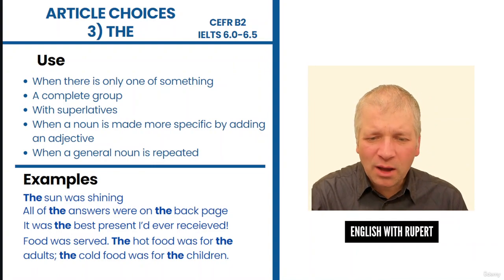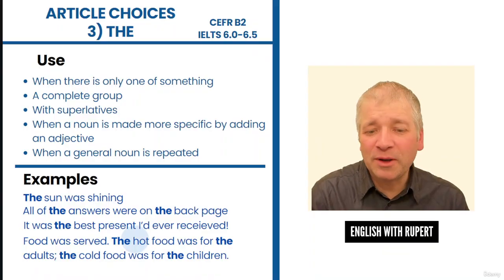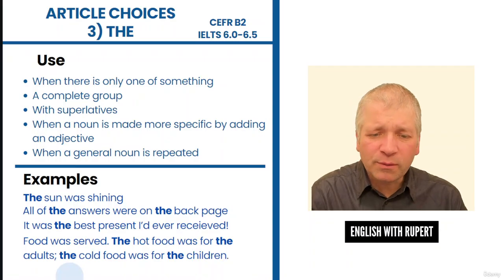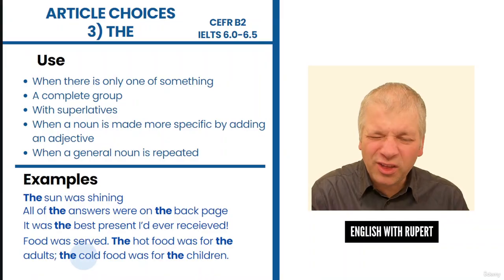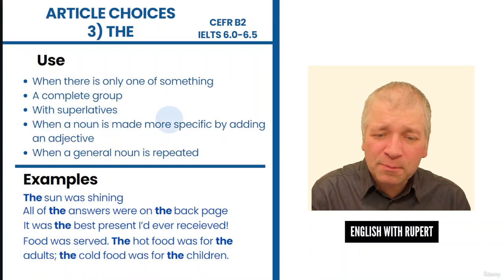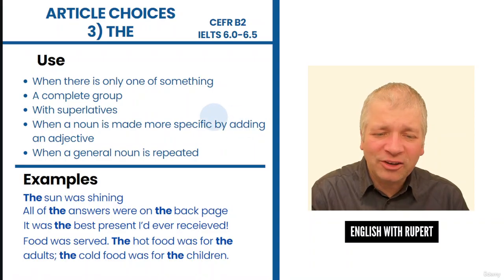And then in the last sentence, we've got a few things going on here. Food was served, but the hot food was for the adults. The cold food was for the children. Now notice food did not have an article, but the hot food and the cold food did, because the noun was made more specific by adding an adjective.